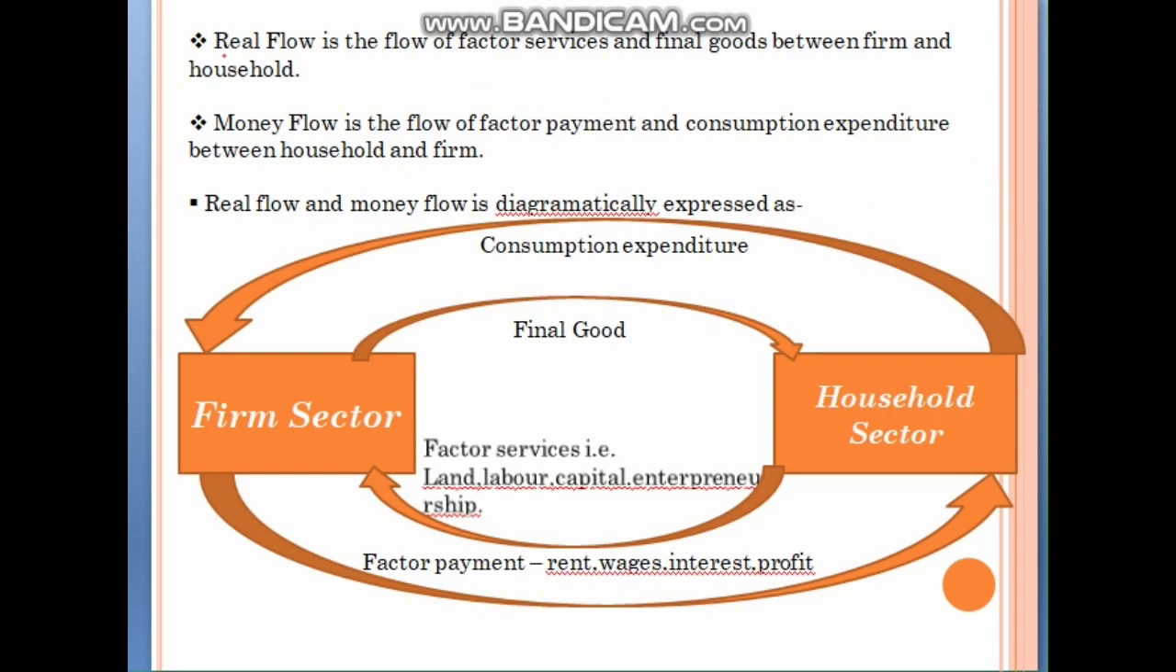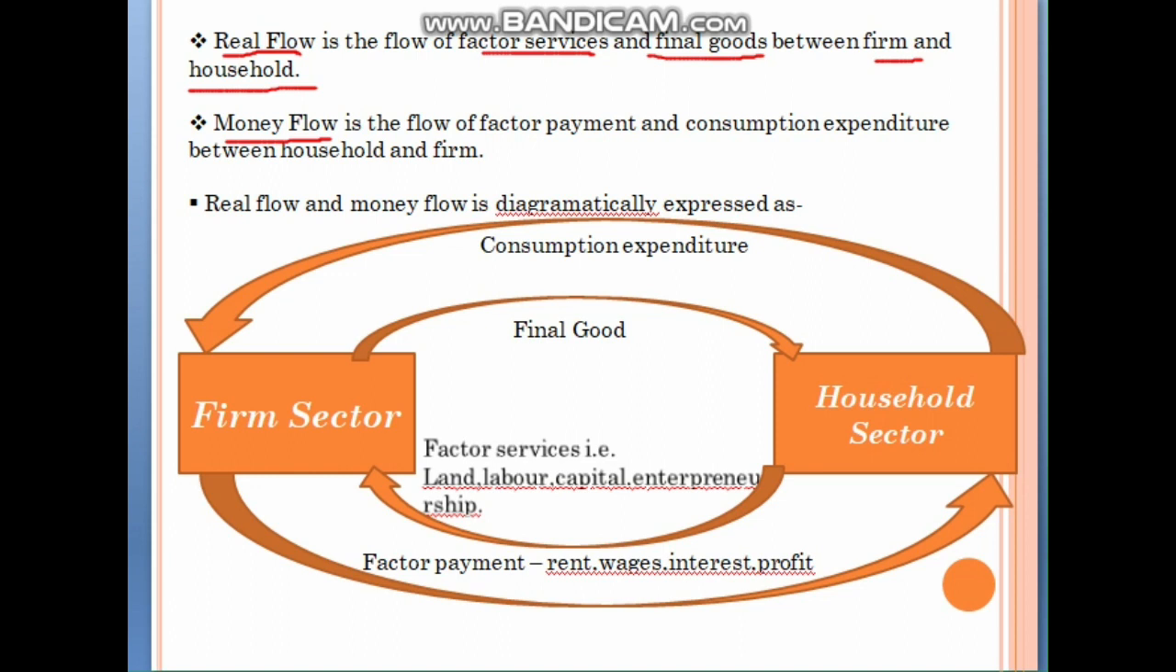Now we will see what is real flow and what is money flow. So real flow is the flow of factor services and final goods between firm and household. To understand the concept of circular flow, we must understand that there are two basic sectors, the firm sector and the household sector. So the flow of factor services and final goods between the firm and household is called real flow.